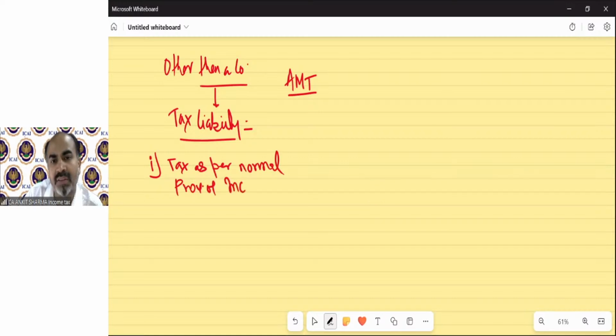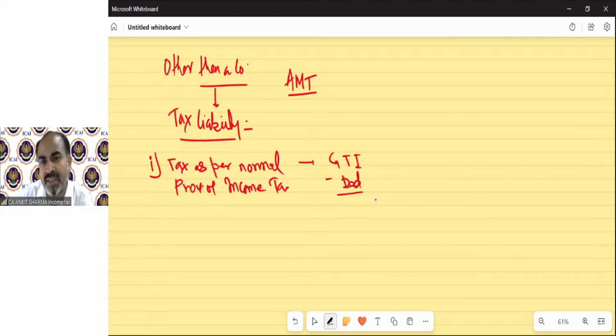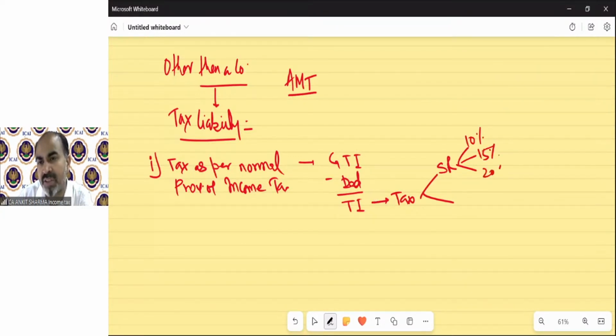of income tax. Till now, what we have discussed, that is the normal provision of income tax. Like we need to calculate the GTI, then the deduction process, then the TI, then the tax upon this. If there is a special rate of income, then there will be tax as per the special rate, 10%, 15%, 20%, 30%.